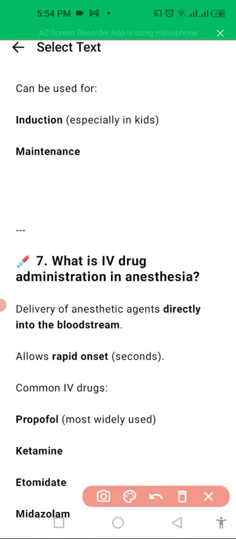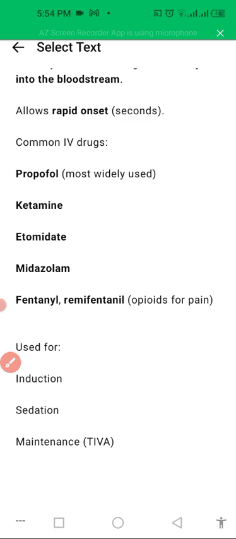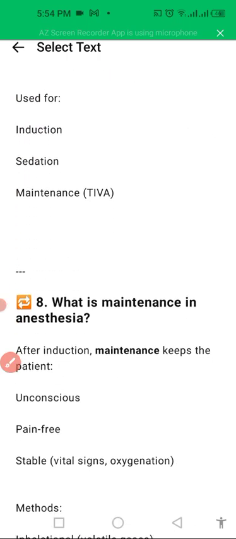Next one: what is IV drug administration in anesthesia? Delivery of anesthetic agents directly to the bloodstream allows rapid onset. Common IV agents are propofol, ketamine, etomidate, and midazolam. Another are fentanyl and remifentanil, opioids given for pain. They are used for induction, sedation, and maintenance. So in this way, we use these agents.